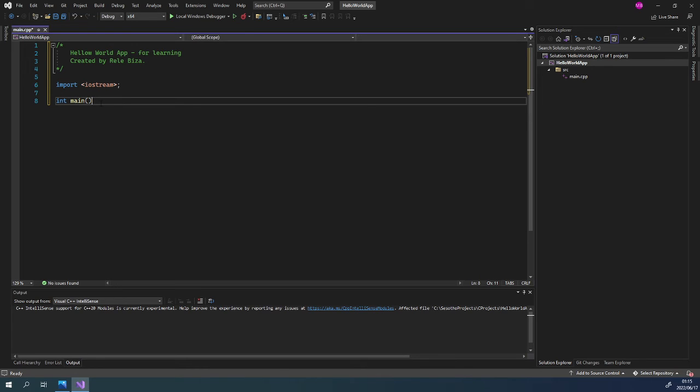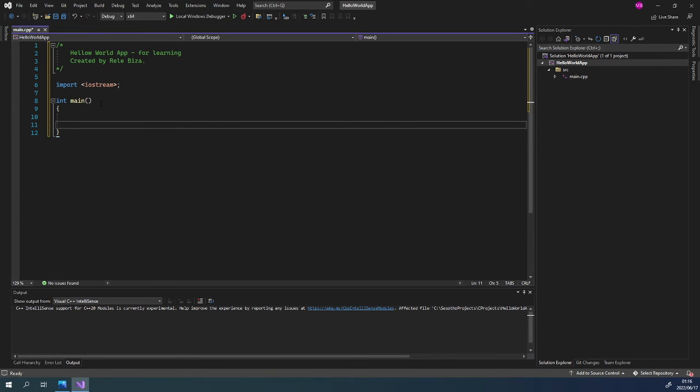Every function has a body. You see the body of the function by curly brackets. From line 9 till line 12, this is the body of our function main.